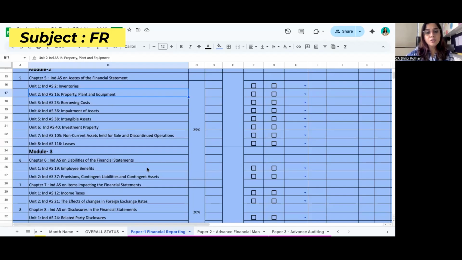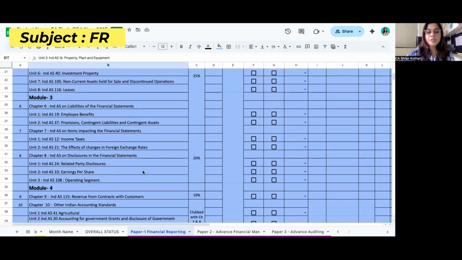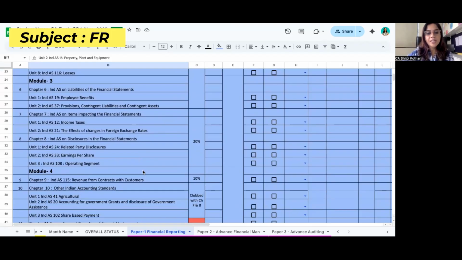So if they ask the question directly, they can ask a big question from this chapter. Let's come to module 3. When clubbed, the weightage is very low, but the chapters are very easy. Why? Because it is again about the disclosure requirements and all.